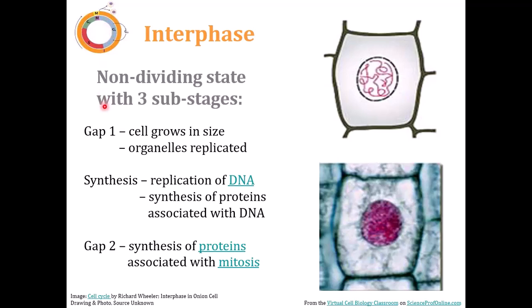Then the next phase after G1 is synthesis, the S phase. We call it the S phase too. From this diagram you can see S phase, where the DNA multiplies. Eukaryotic cells have a nucleus, and inside the nucleus we have DNA.